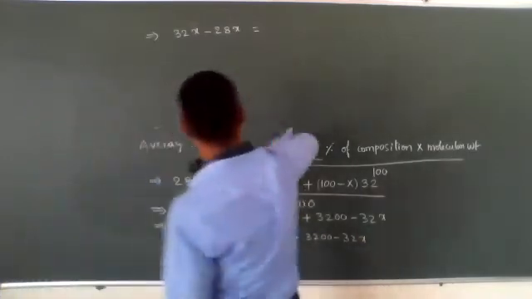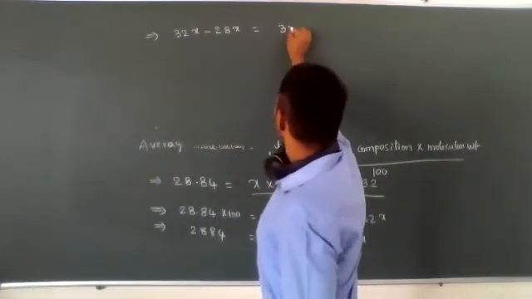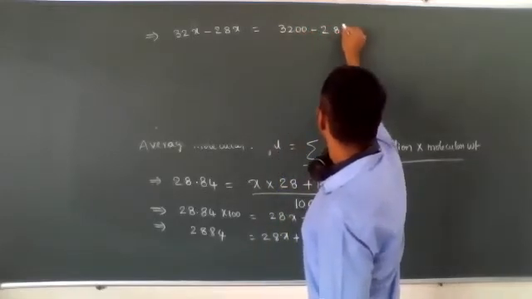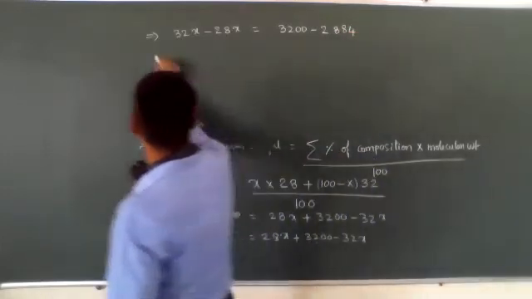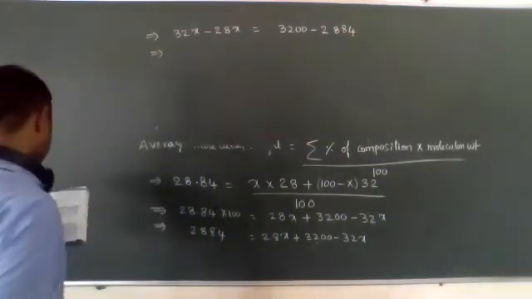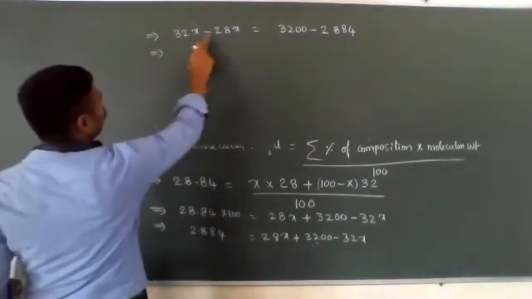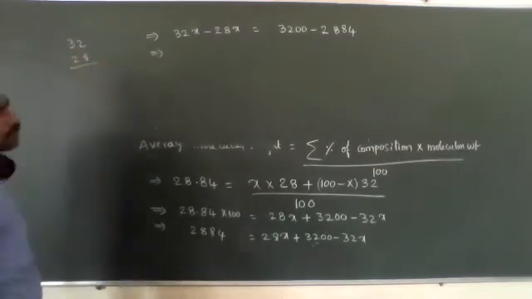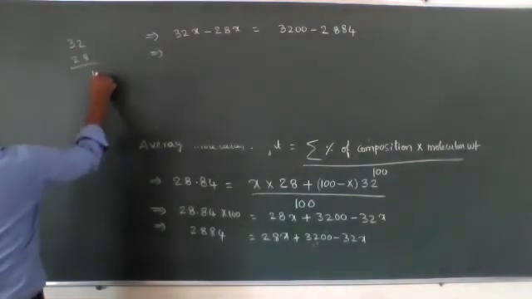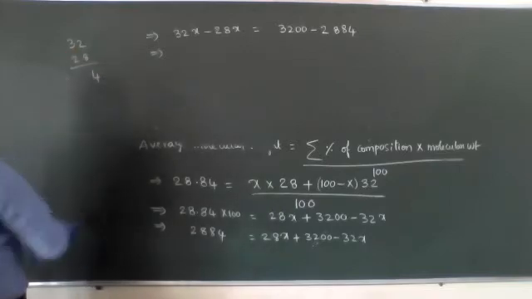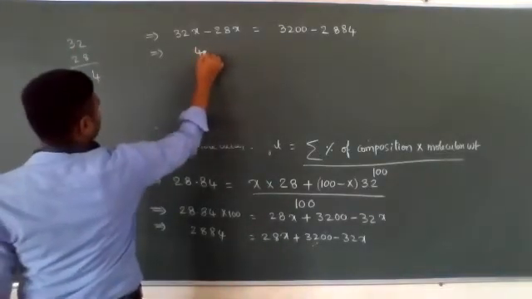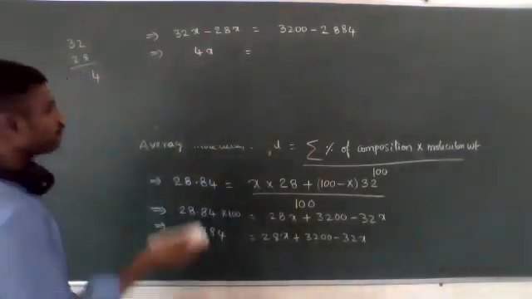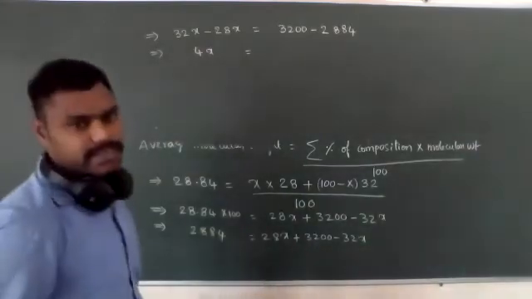So this is equal to 3200 minus 2884. Simplify that. 32 minus 28, how much, ma? 4x. Yes, my x is equal to 79%, very good.